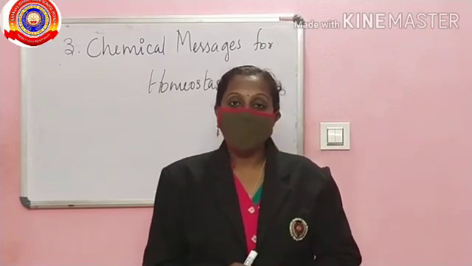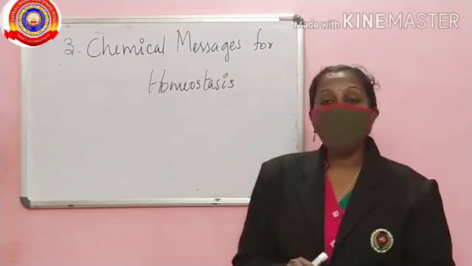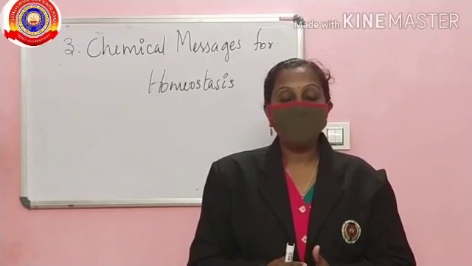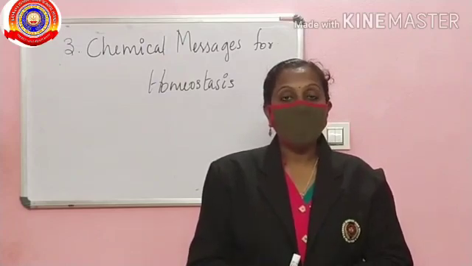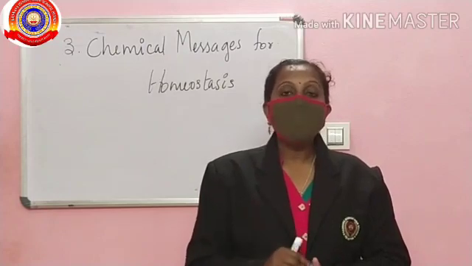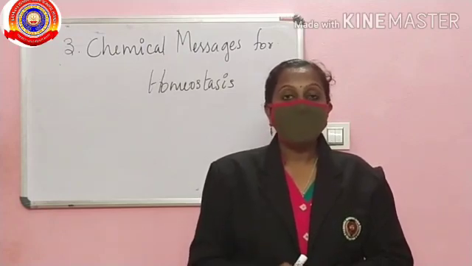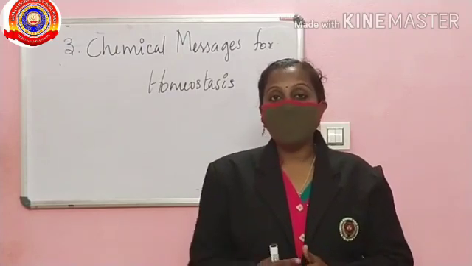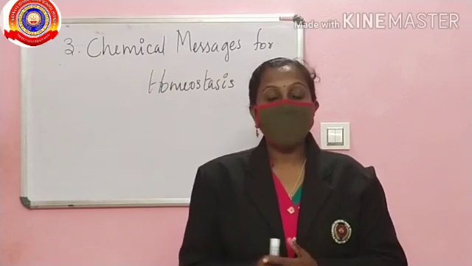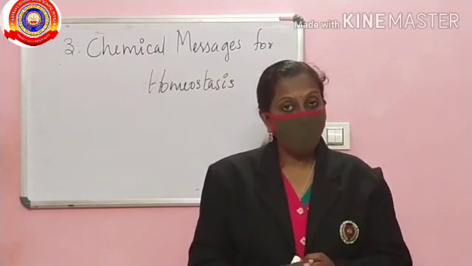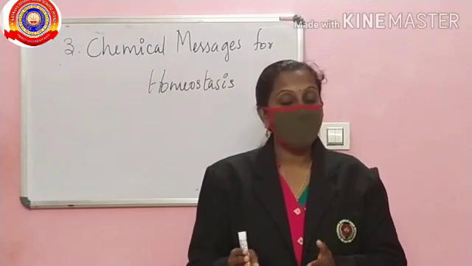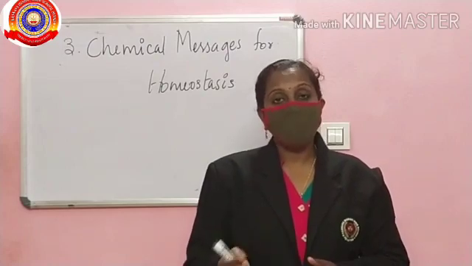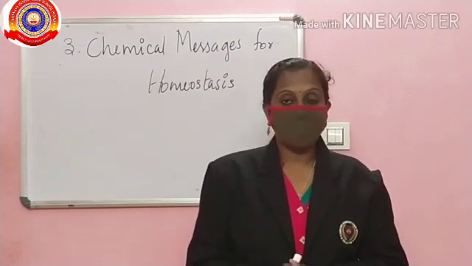We are here with the third chapter, Chemical Messages for Homeostasis. In this chapter, we completed half the portion. Once again, we can recall about hormones. The hormones are chemical messengers which regulate the cellular activities. We also discussed about the pancreas. In the pancreas, two hormones we discussed. One is insulin and another one is the glucagon. We also discussed the thyroid gland, which consists of hormones such as thyroxine and calcitonin.